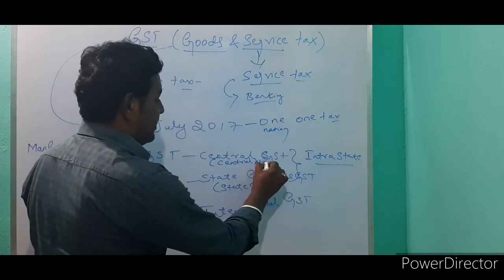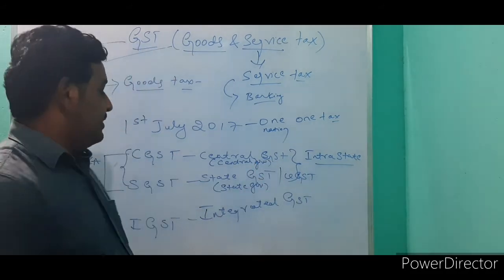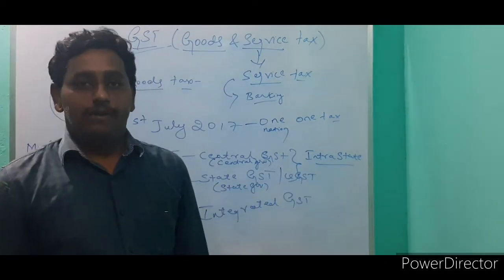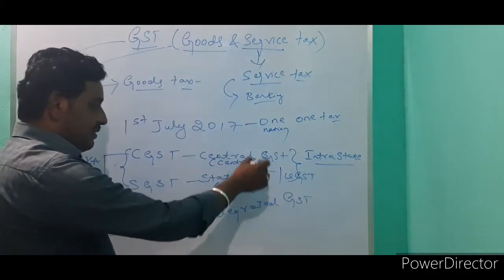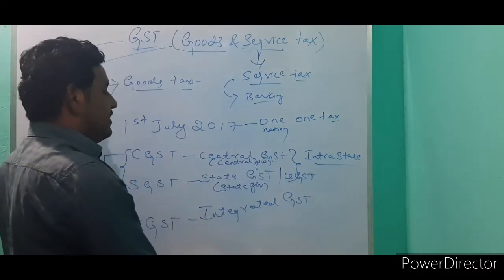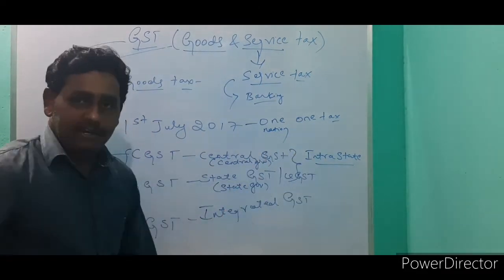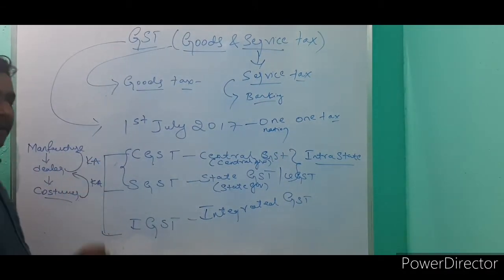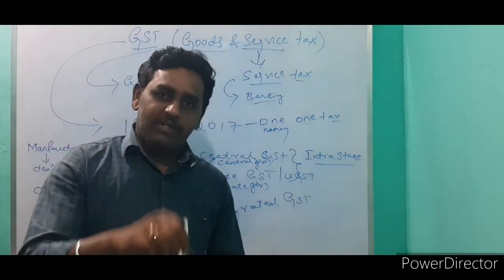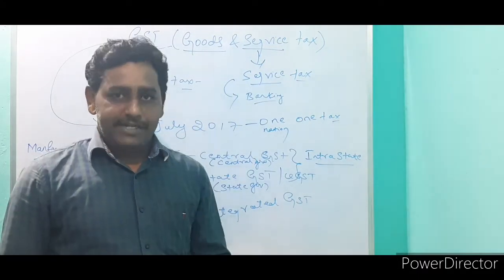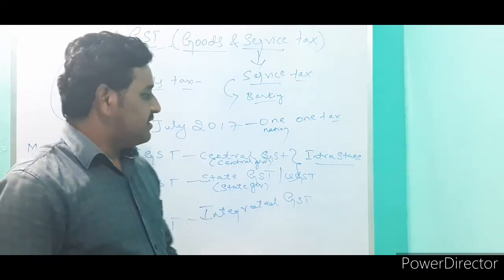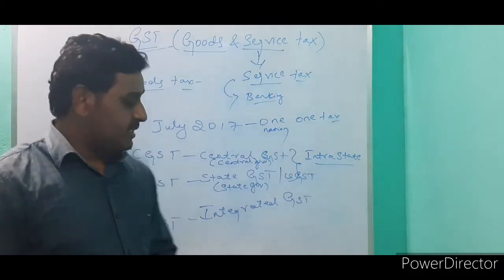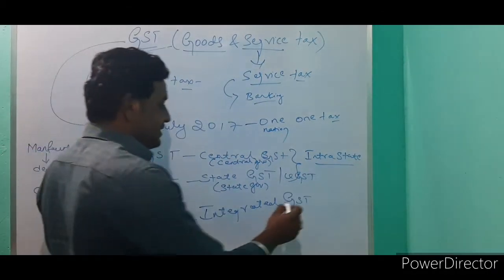We find CGST and SGST only in intra-state. Intra-state means the transaction is within only one state, not two states. In those cases only we find CGST and SGST. Next we will go to integrated GST.